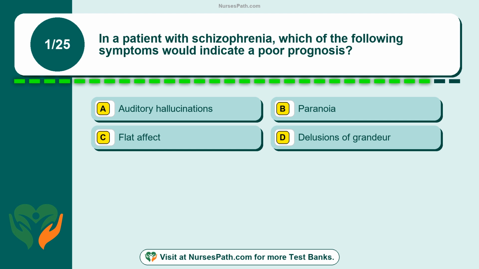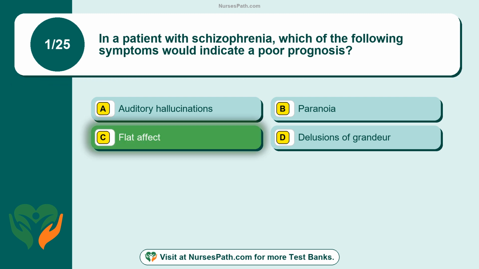Question 1. In a patient with schizophrenia, which of the following symptoms would indicate a poor prognosis? Option A. Auditory hallucinations. Option B. Paranoia. Option C. Flat affect. Option D. Delusions of grandeur. The correct answer is option C.